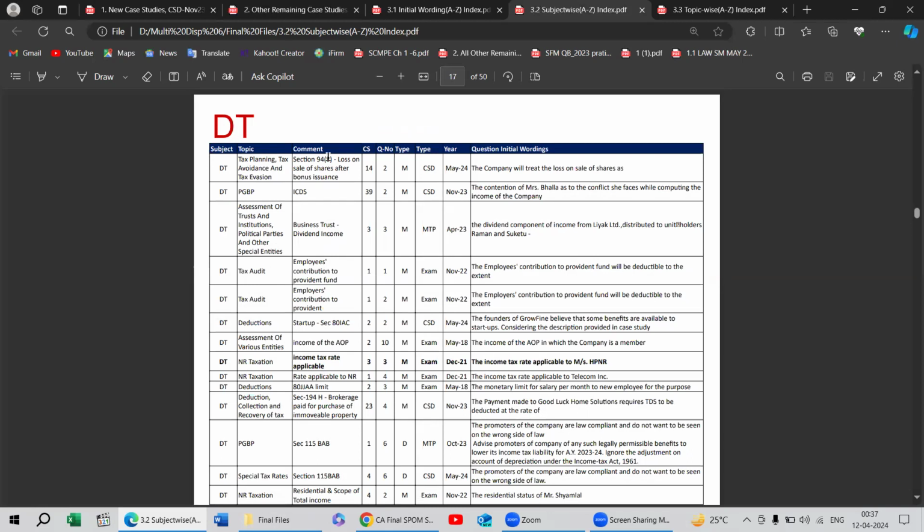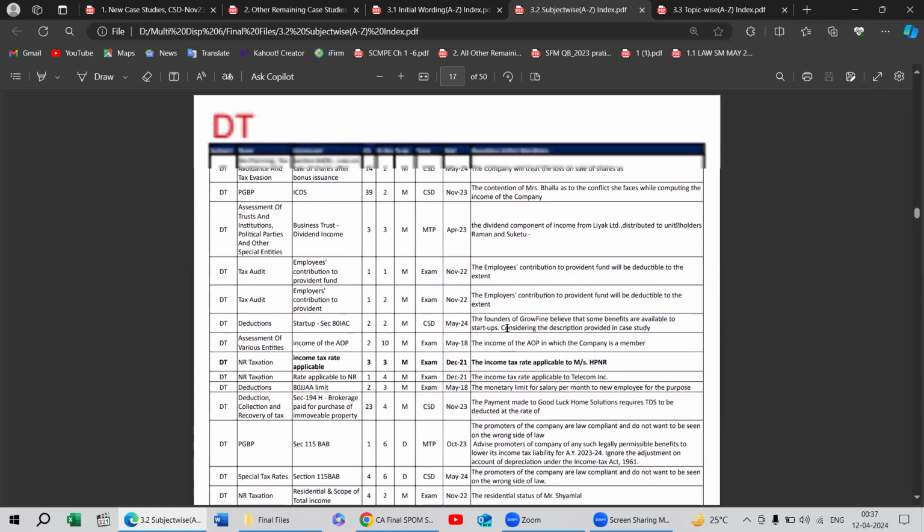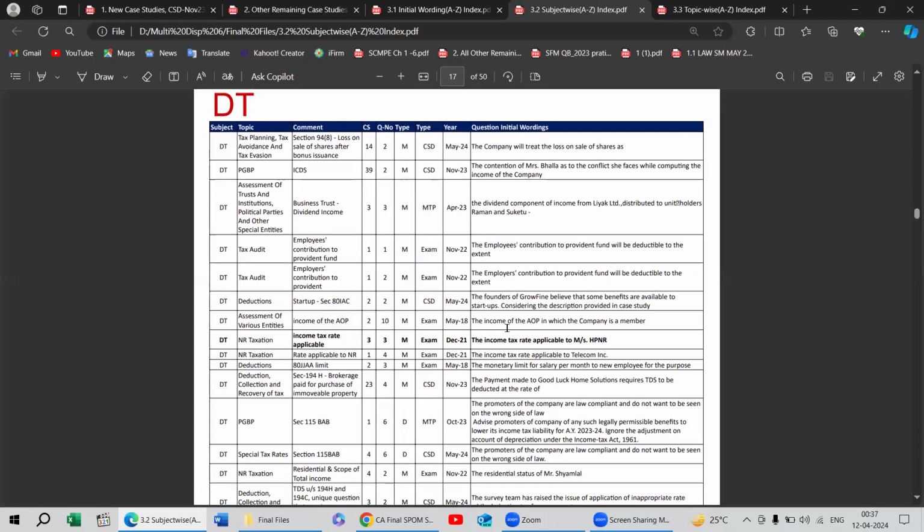Earlier I missed this, on the suggestion I have received, that I have to keep this on all the pages, the heading on top of every page, so that nobody gets confused spending a second again to see which line it is in. Now in this particular one, this was relating to October 23 MTP, and the question was case study 1, question number 6, and it is a descriptive type.